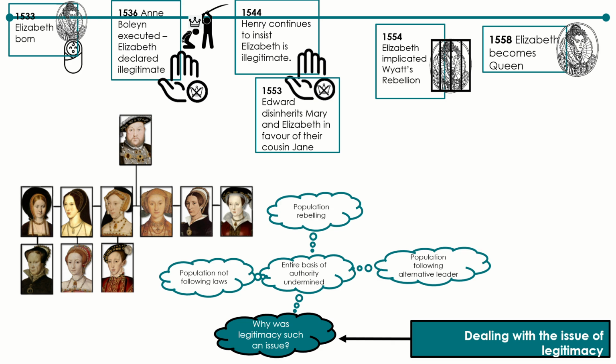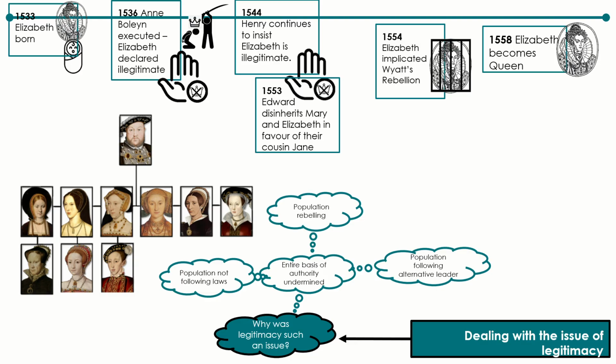Estranged from her father for much of her early life, a second blow came in 1553 when her own brother disinherited her right to the throne in favour of their cousin. This was a problem for Elizabeth when she became queen in 1558. After the way her father and brother had treated her, there were many who doubted her claim to the throne and instead suggested alternative leaders.